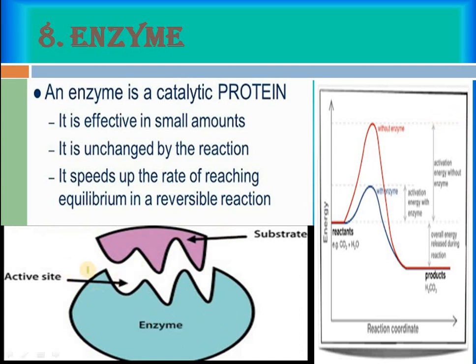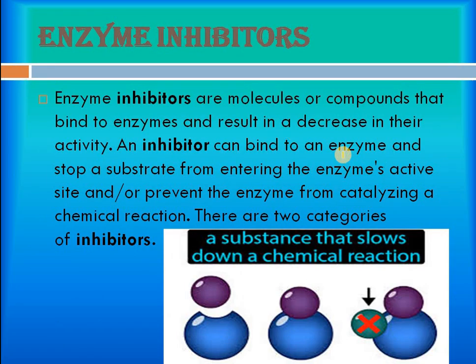That is the enzyme. This is the active site and this is your substrate. So it will form an enzyme-substrate type complex and will increase the speed of the reaction. This reaction is without enzyme. This is with enzyme. So a similar scenario as in a catalyst, the same is within an enzyme. So what are enzyme inhibitors? There we use catalysts or inorganic material. Here enzymes are biological material, so inhibitors are also biological material.